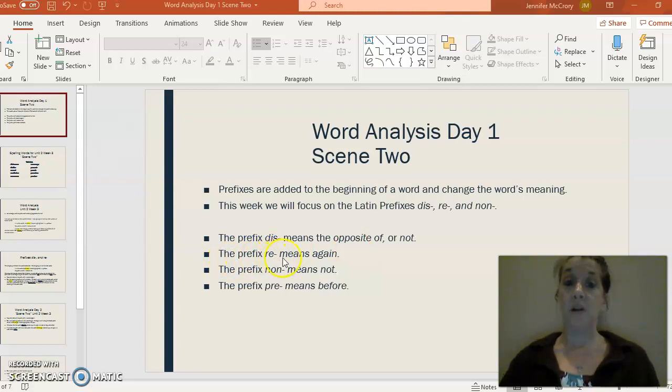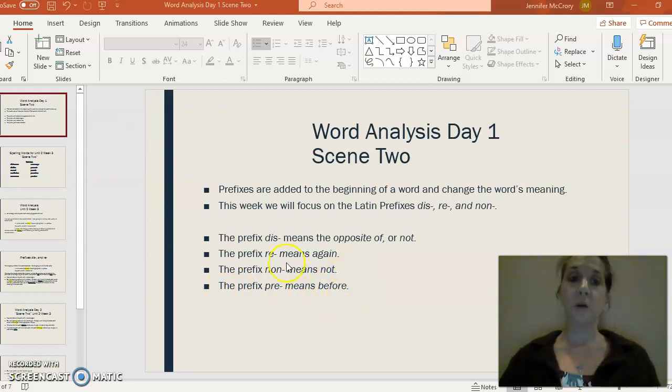The prefix re means again. The prefix non, again, the same as dis, is similar, also meaning the word not. And the prefix pre means before.